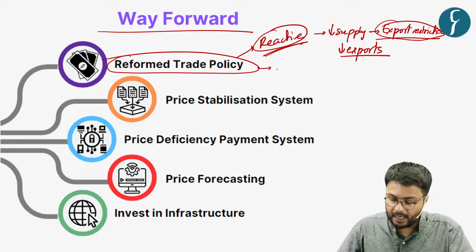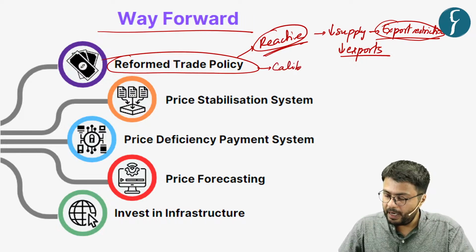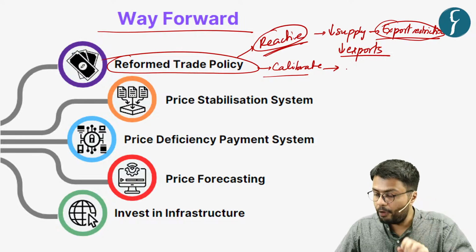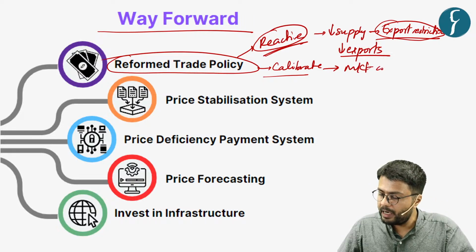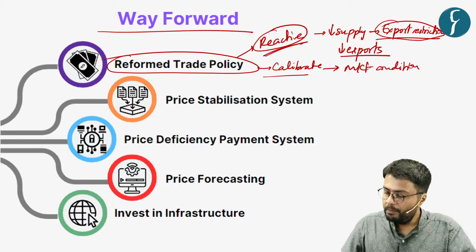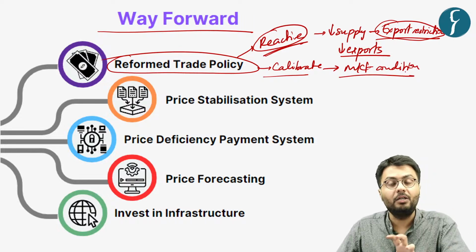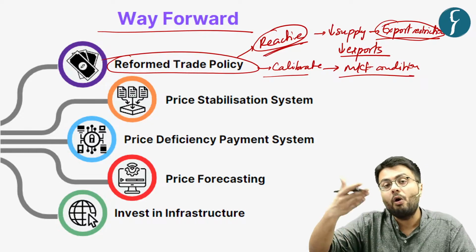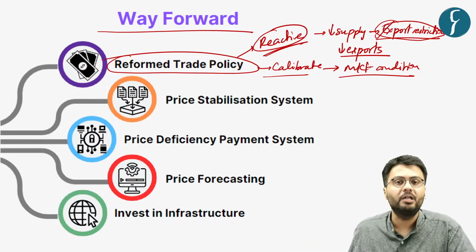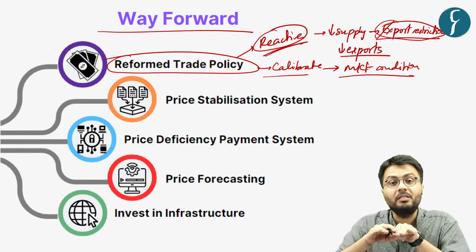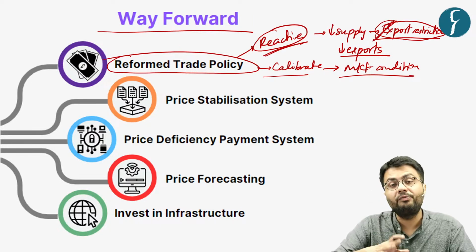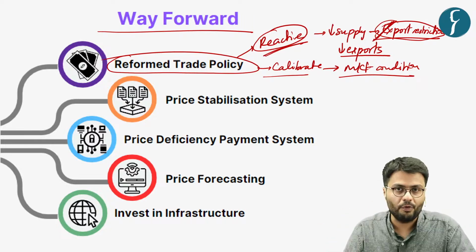So it is needed to calibrate our trade policy so that it responds to market conditions in general. Because whenever there is a supply glut or low supply in the market, the trade policy will automatically impose export restrictions. But whenever the supply level stabilizes in the market, these export restrictions will again be automatically removed.